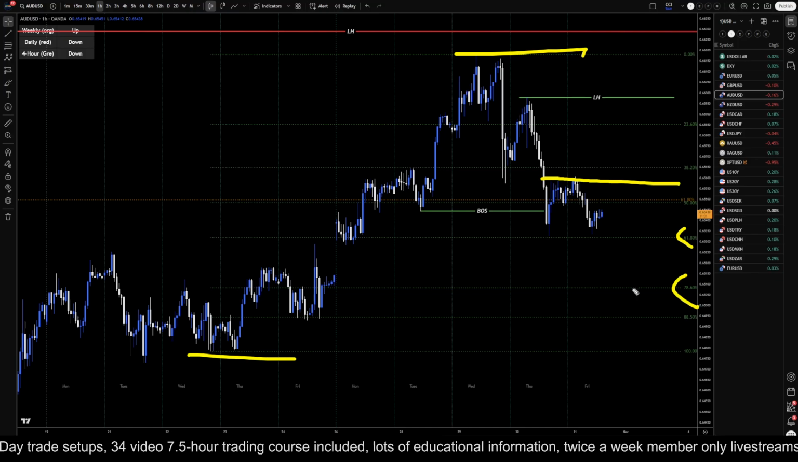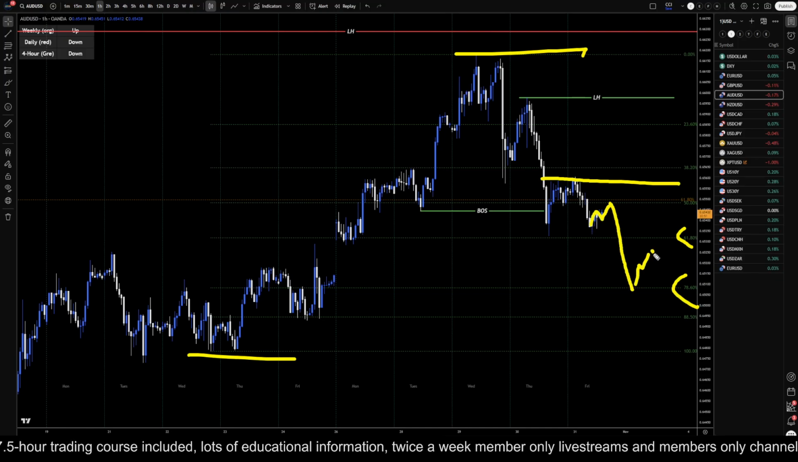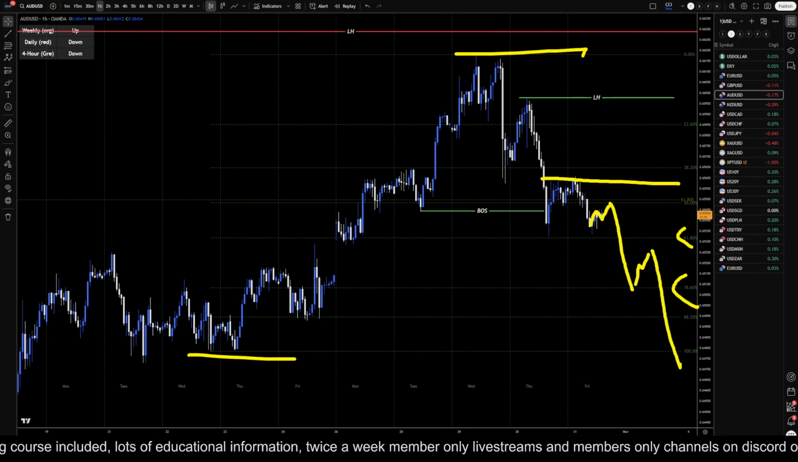But like I said, this may just keep on going down. So it could make a lower high, it could go down, it could make another lower high, it could go down. So we would be looking for shorts right now, unless or until we get that break of structure to the upside at a Fibonacci level.